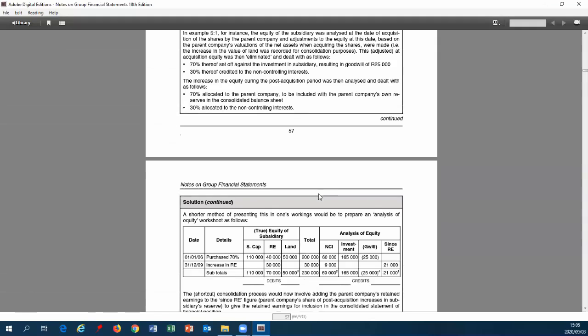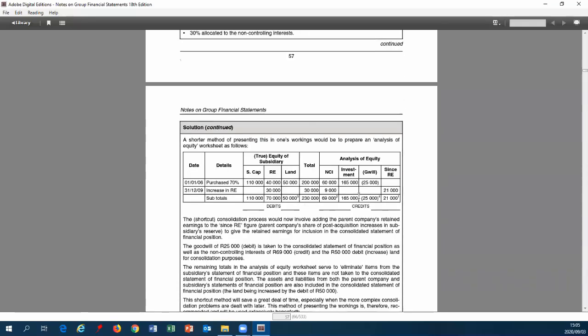Okay, another way that you can do this, remember we introduced you to the analysis of equity worksheet, and we had a look at this first line over here. We had a look at that at the end of chapter 4. Okay, so here we are saying there has been some addition of time, so that's what it was on acquisition, so that we can calculate our at acquisition journal entry. So there's our NCI of 60, our investments that we took out of 165, and our goodwill total of 25,000.